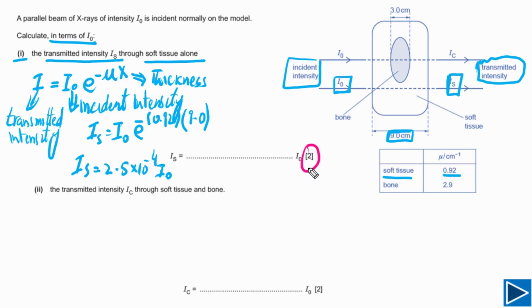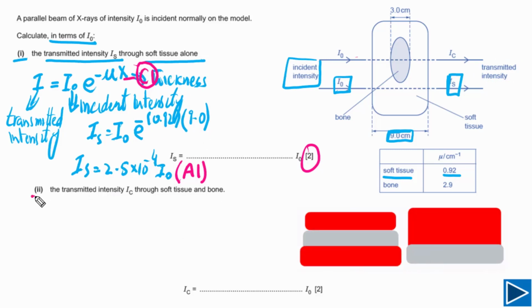There are 2 marks for this question. Let me explain to you how these marks will be awarded. First mark is the C mark. You will get the C mark if you have written this equation. And the second mark is for the correct answer. If your answer is correct, you will get another mark. So there are 2 marks in total for this question. If your answer is even wrong, but you have written the equation, you will get 1 mark. But if you got the right answer, you will get these 2 marks. So this is how marks will be awarded for B1.